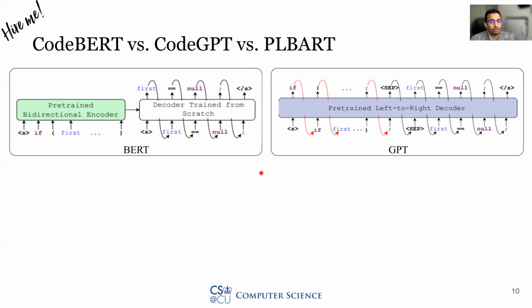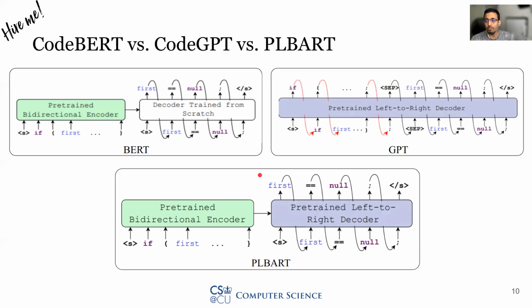There is no encoder in GPT. Thus, GPT model does not understand the input bidirectionally like BERT does. Finally, in PLBART, both the encoder and the decoder are pre-trained. Thus, PLBART learns to understand the input in a bidirectional fashion and learns to generate the output as part of their pre-training objective.